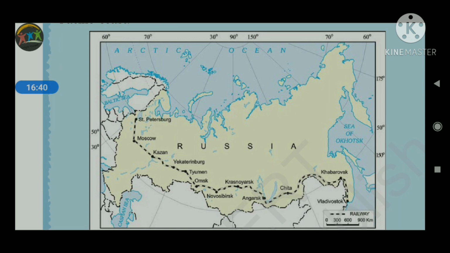So what is the meaning of the Transcontinental Railway? Transcontinental railways run across a continent and link its two ends. Look at the map given in your textbook.